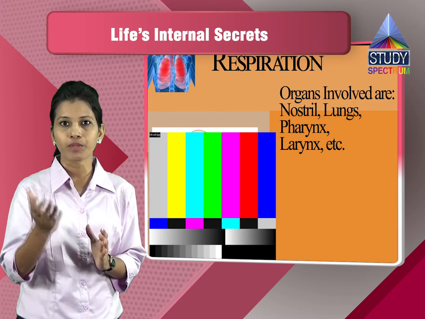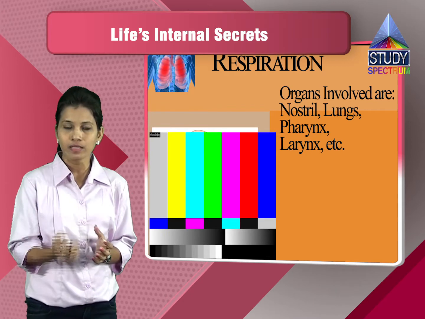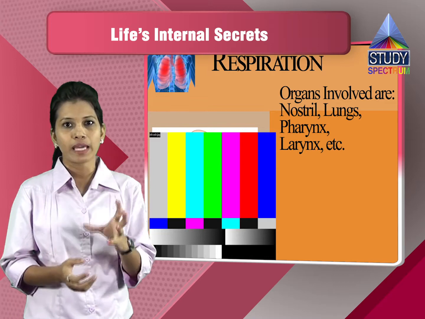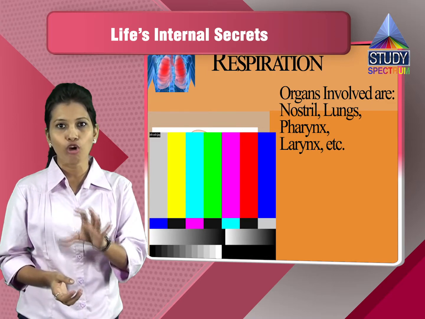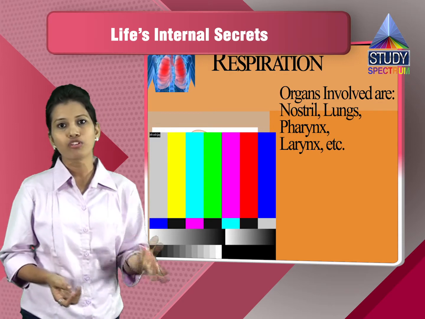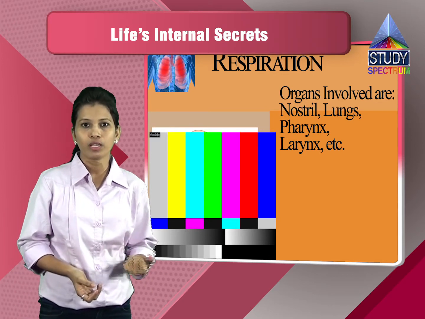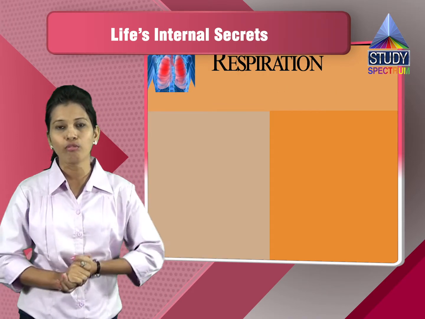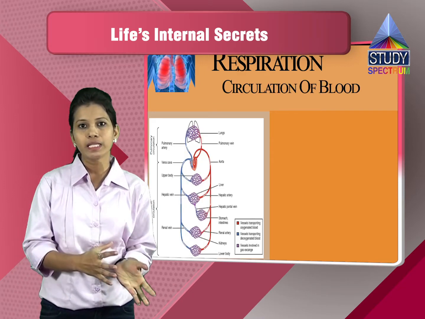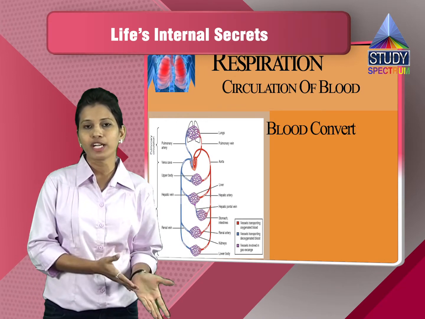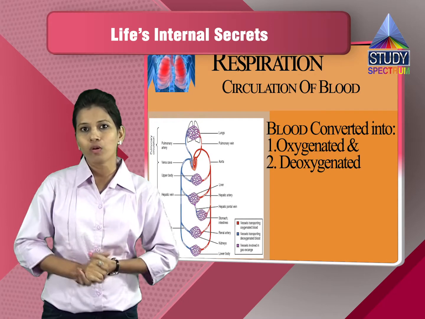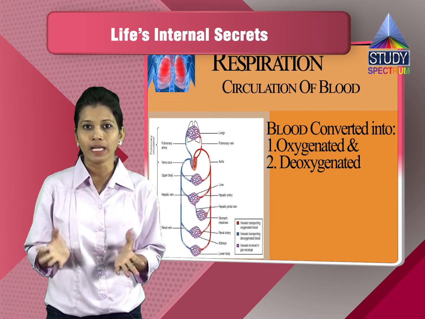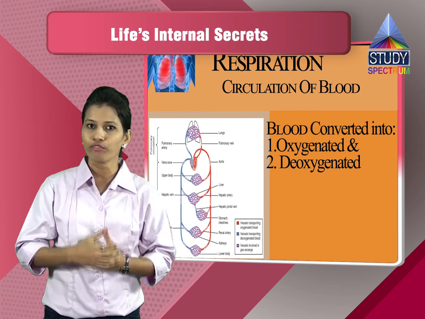In the same way, the air which we inhale enters into the lungs, and then the exchange of gases again takes place. The carbon dioxide which is there is given out, and the oxygen is taken in. This oxygen which is taken in is given into the blood, which is also called the oxygenated blood. Now as you can see, circulation is a process in which the blood is converted into two forms. One is the oxygenated and the other is the deoxygenated. So basically the heart pumps the oxygenated blood towards the various organs, and the deoxygenated blood towards the lungs for purification.